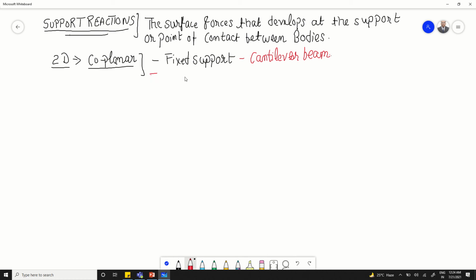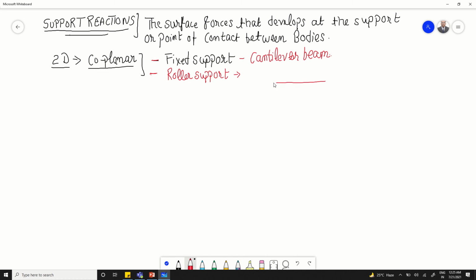The other type of support that we normally study in engineering mechanics is the roller support. A roller support actually looks like this.